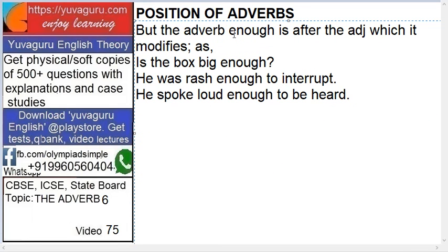But the adverb enough, this word enough, is after the adjective which it modifies. Okay. Is the box big enough? So big is the adjective and enough is an adverb. He was rash enough to interrupt. So rash adjective, enough adverb. He spoke loud enough. Loud adjective, enough adverb. Right? So enough is placed after the adjective.